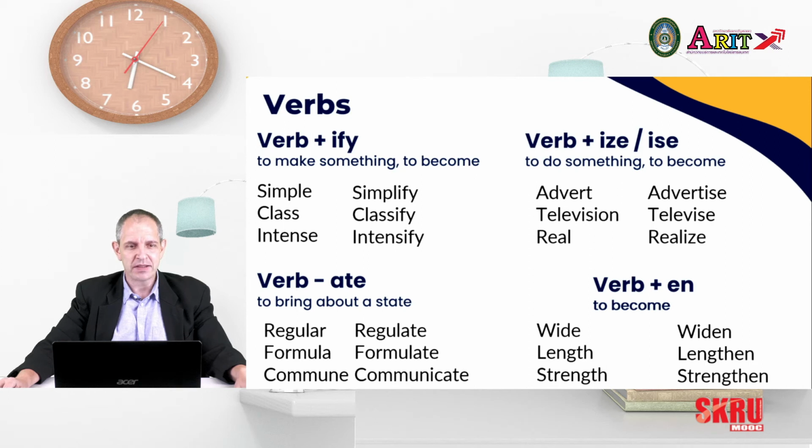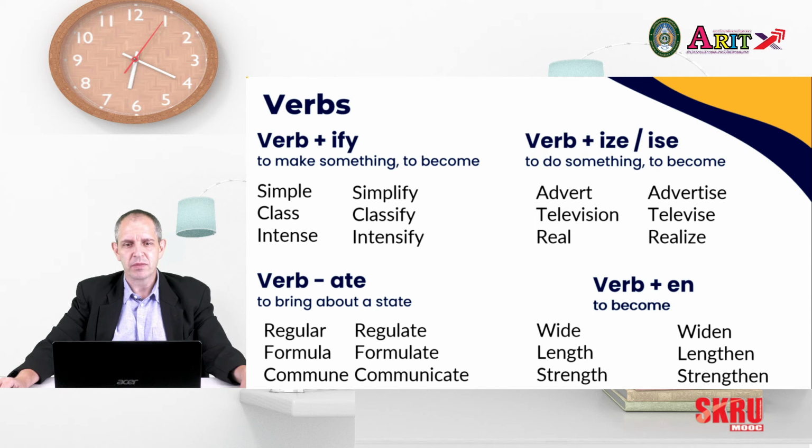Next we have ate, to bring about a state. Our adjective regular: to make something regular, we regulate it. A formula, which is a noun: to come up with a formula, we formulate, we create. And commune is a noun: we communicate.